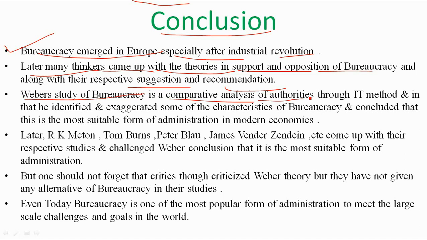By which method? Through the ideal type method, in which Weber identified and exaggerated some of the characteristics of bureaucracy, those 7 characteristics that we saw in the last slides, and he concluded that this is the most suitable form of administration in modern economies.